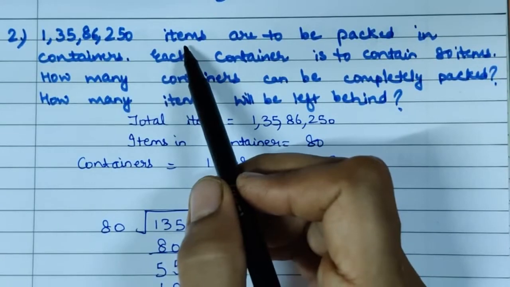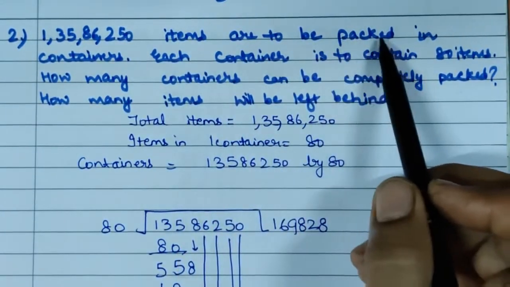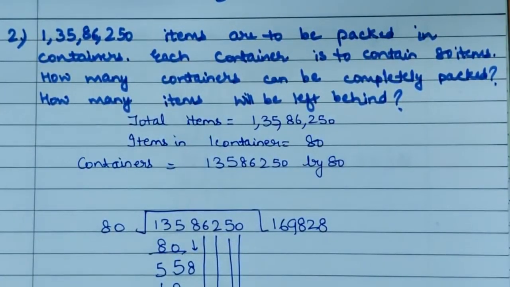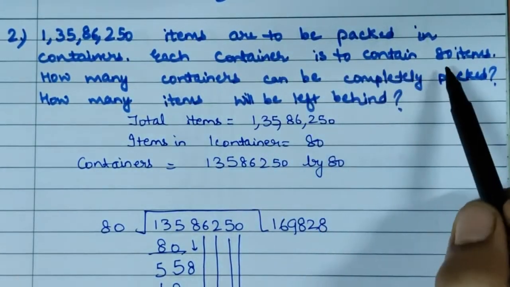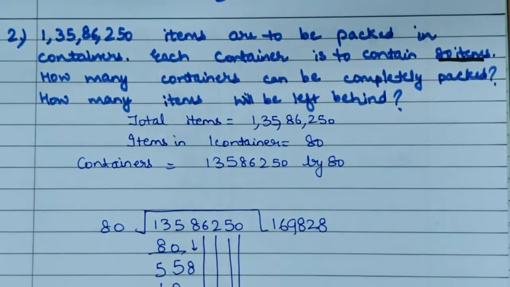Next is: 1,35,86,250 items are to be packed in containers, and each container is to contain 80 items. It means we are packing some items in containers, and each container has the capacity to contain 80 items.